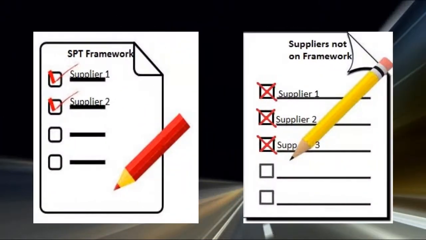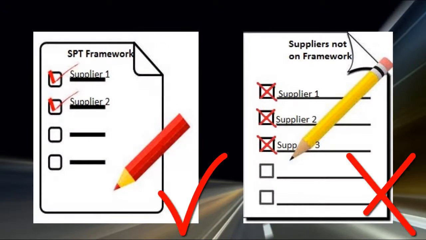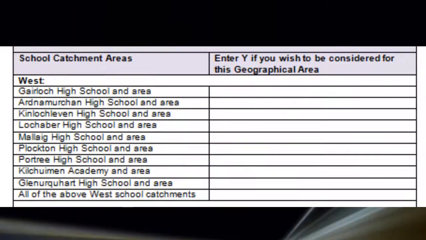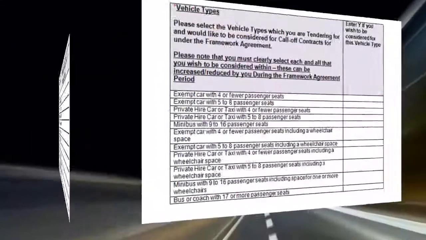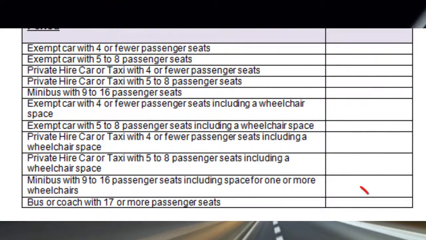Only suppliers accepted onto the School and Public Transport Framework Agreement 2016 will be offered the opportunity to take part in the mini-competitions. When suppliers applied to be accepted onto the framework, you were asked to indicate which geographical areas you were interested in working and what vehicles you could provide.